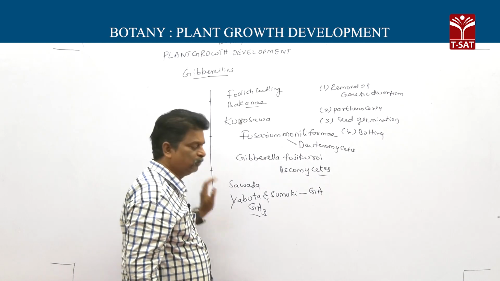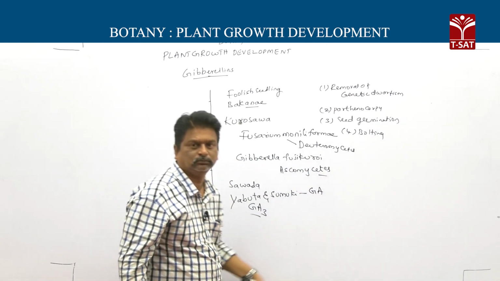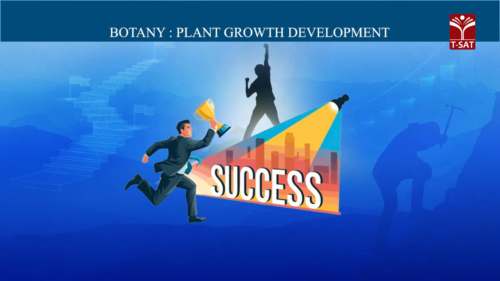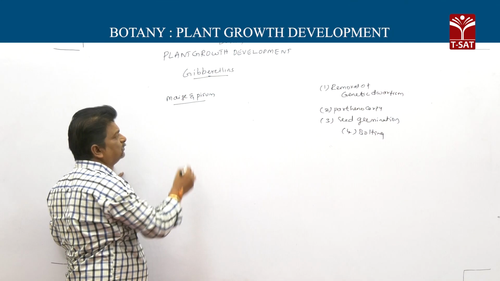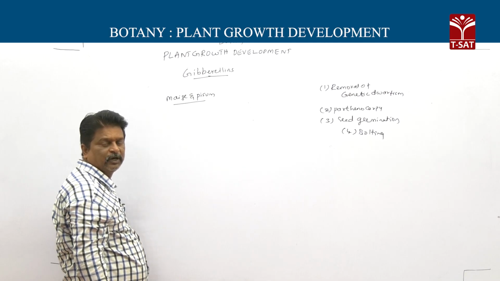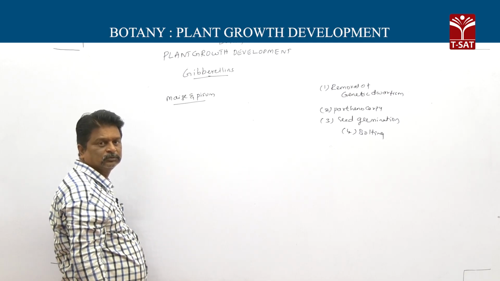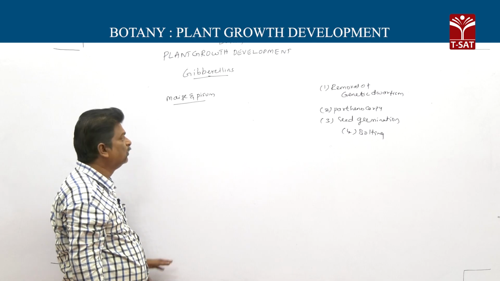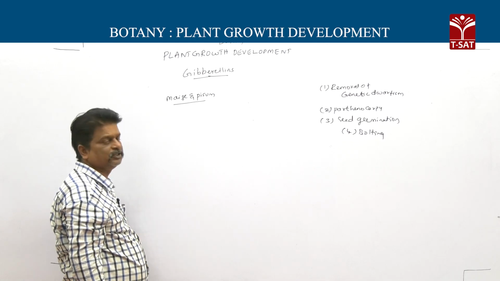These are the major ones. If dwarf plants are treated with gibberellins, these plants grow to normal height, only up to that generation.